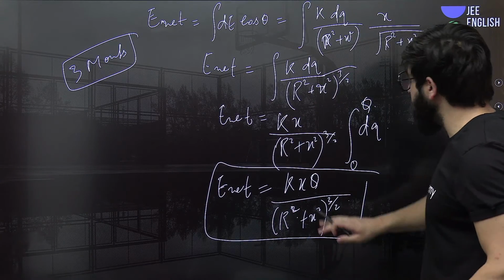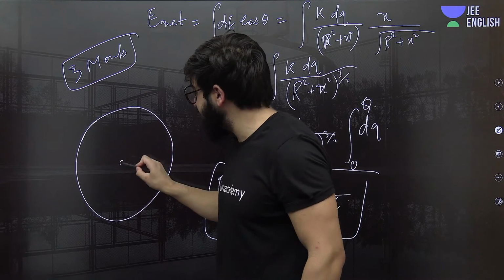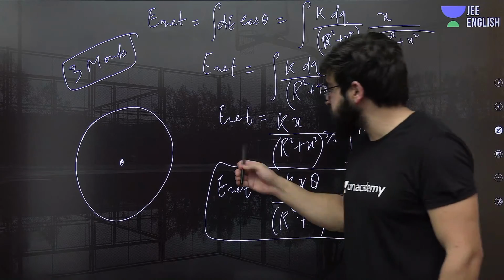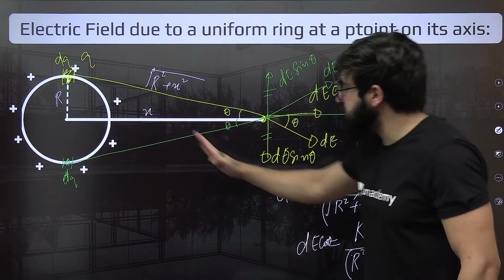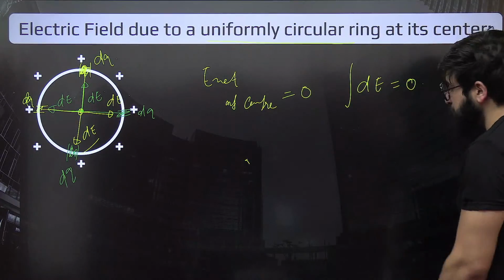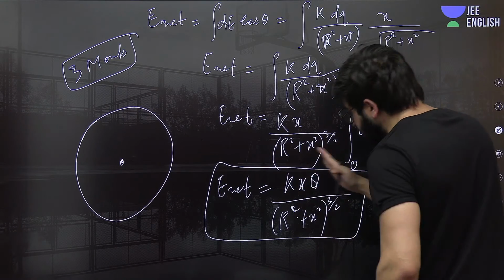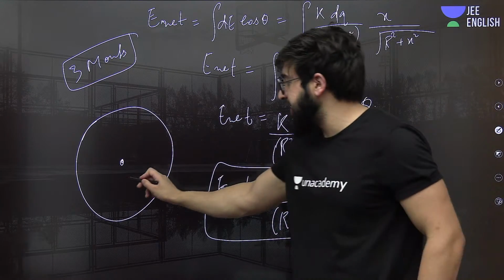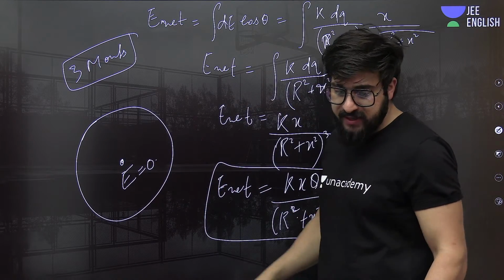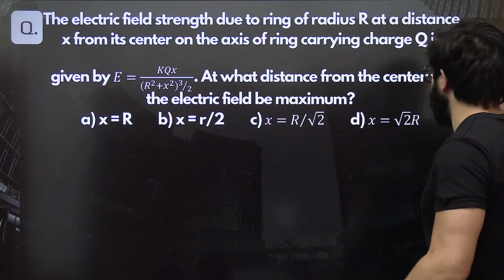Now tell me, according to this formula, what should be the electric field exactly at this center? At this center, what is the value of this x? X means how far you are from the center. At the center exactly, this x is 0. So when you put x is 0, the entire term will be 0. So over here, electric field will be 0. This is another proof for that one. Electric field will be exactly 0. Fine. Let's go on to the next one.